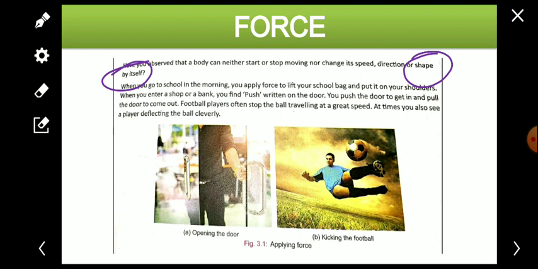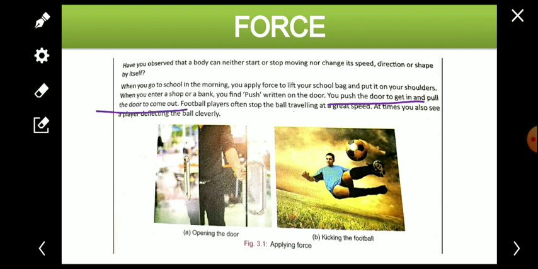So what happens actually, when you go to school in the morning, you apply force to lift your school bag and put it on your shoulder. Every day we do this. When you enter a shop or bank, you find push written on the door. To enter the bank or shop, we have to push the door to get in, and pull the door to come out.